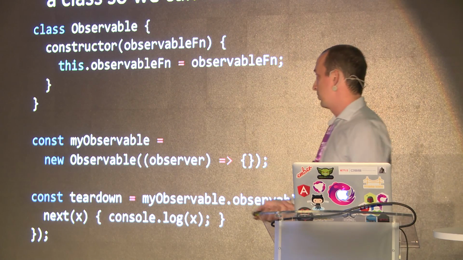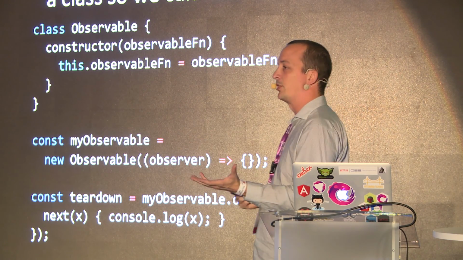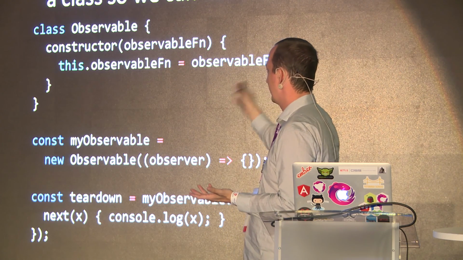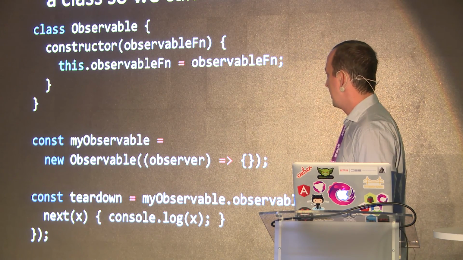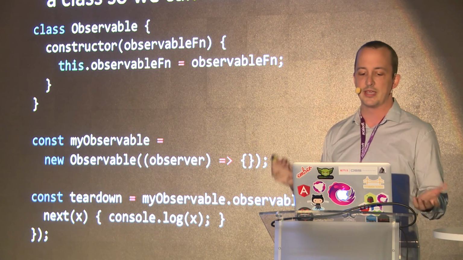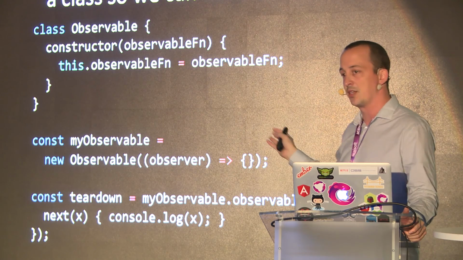So what do we do? We create a class. Into our constructor, we just provide that same observable function that we were creating before, the identical function. I'm just going to stuff it on a property I'm going to call observableFn. And then when I create a new observable, I say new Observable, passing the same function that takes an observer in.